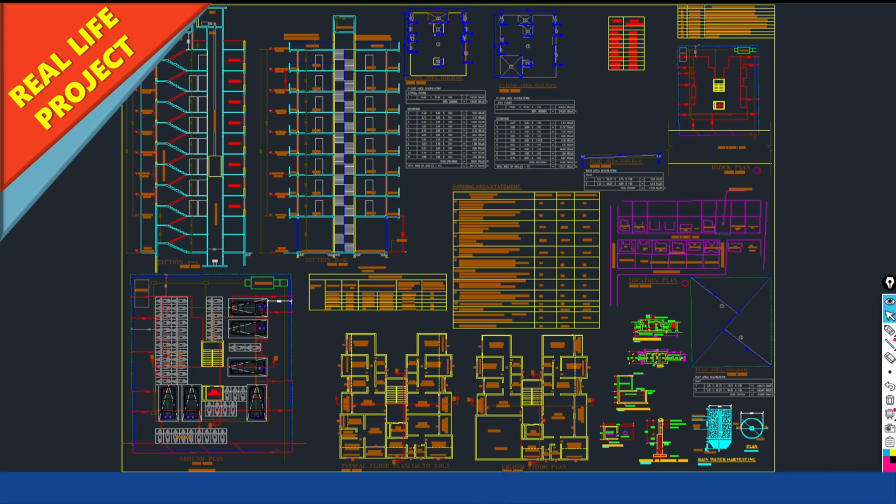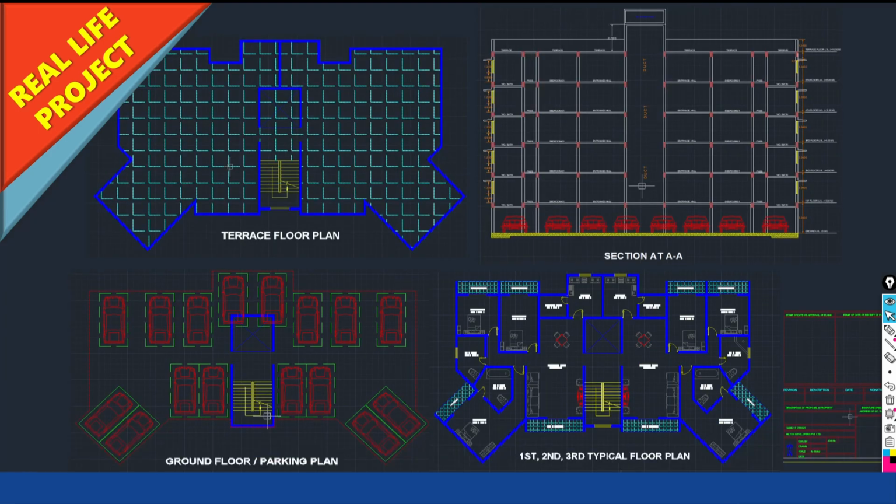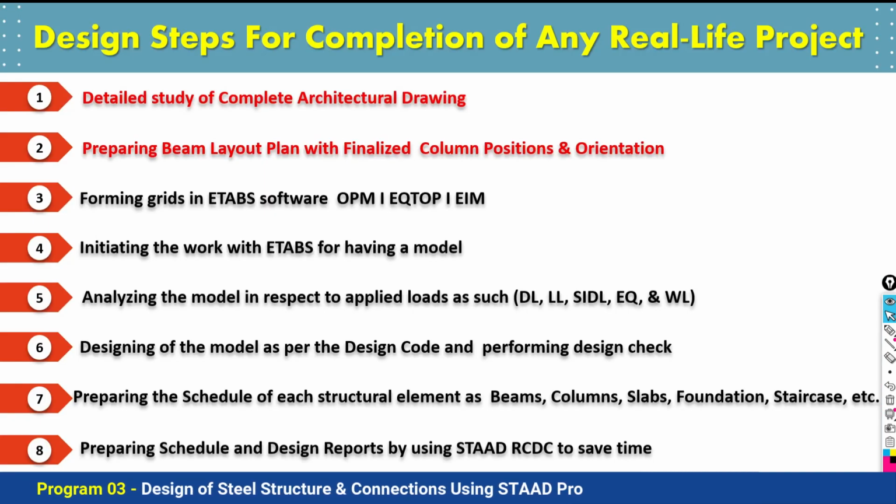If there is a parking, then how to read that. What type of building it is, based on its utility, its material property, and its plan geometry. So how the area distribution is done by the architect, all that you need to understand and learn. This kind of complicated architectural drawing will come to you for the purpose of designing, so you should have the knowledge of how to read all these architectural drawings.